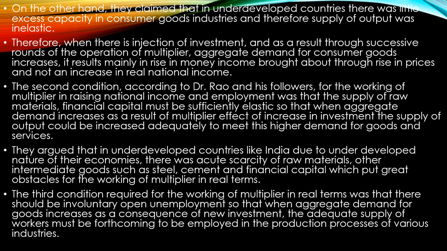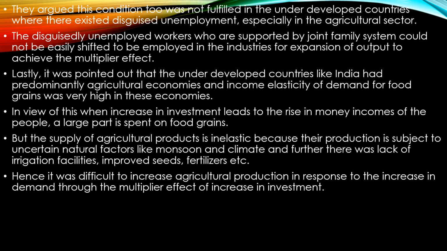Put great struggles for the working of the multiplier when it comes to real terms. And in real terms, there should be involuntary and open unemployment so that the aggregate demand for goods increases. The consequence of new investment is that the aggregate supply of workers must be forthcoming to be employed in the production process of various industries. So in short, we could see that in the developed economy it would work, but in a developing economy it is very difficult to work.